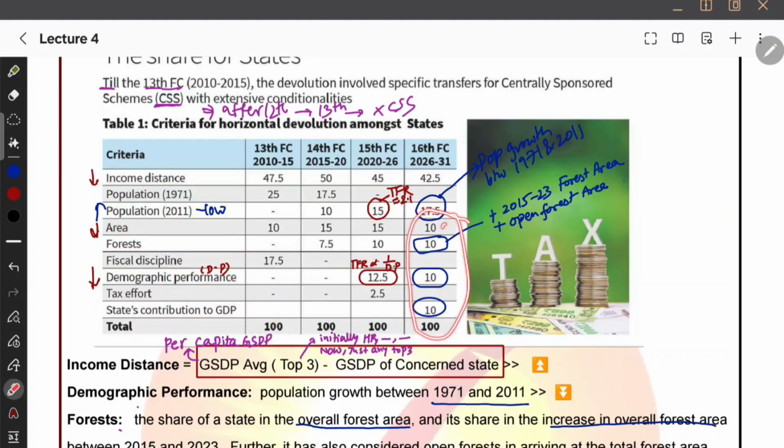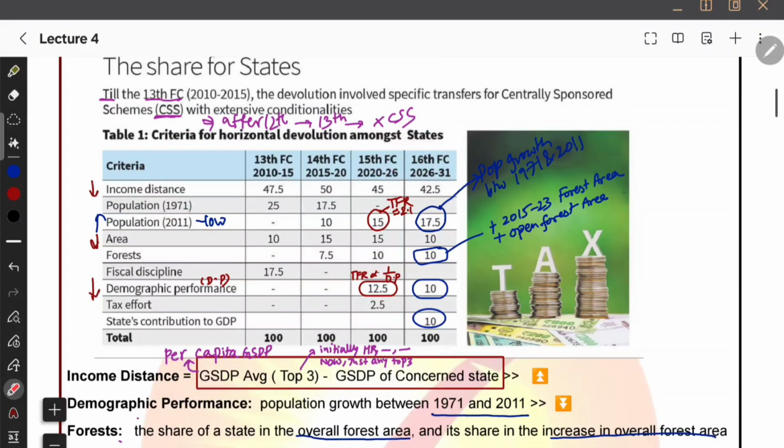Okay, demographic performance and state contribution to GDP, the percentage of all is 10: area, forest, demographic performance, state contribution to GDP, but the population weightage increased. Okay, we will prefer lower population, because southern states are also like, we will keep increasing the population, we are not getting seats after delimitation. That's why they increased this weightage to 17.5. Okay, and income distance they have significantly reduced to 42.5. And also the definitions are changed.